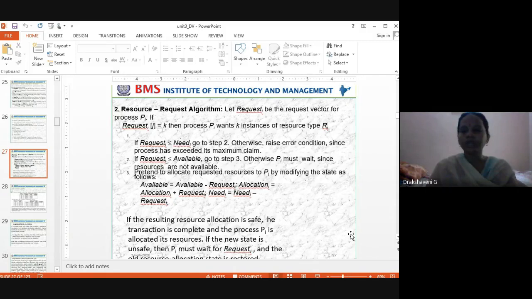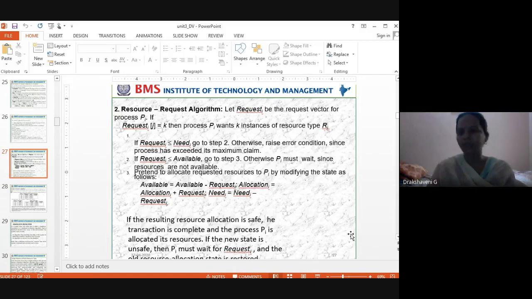So that's what I told. Chaitra asked me how many? 1 1 1. Check with the need, what she needed, and with the available, then give to Chaitra. That's what it says here. If Request is less than or equal to Available, go to step 3. Otherwise, Pi must wait.